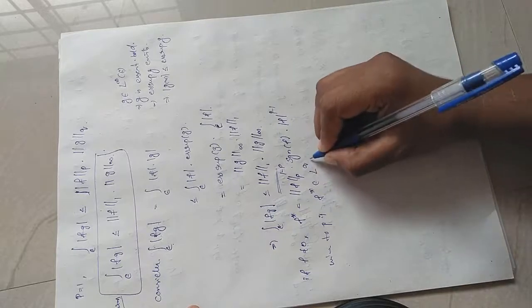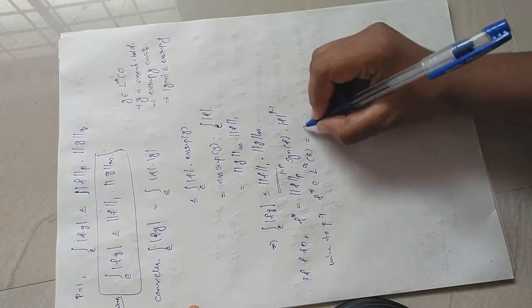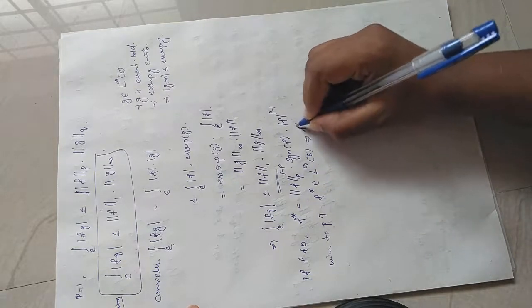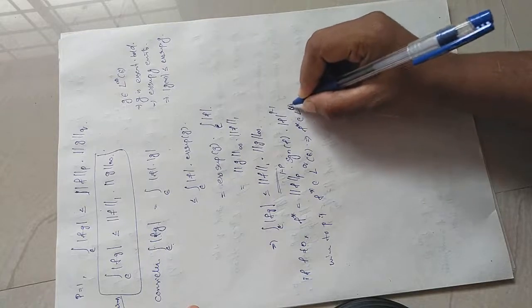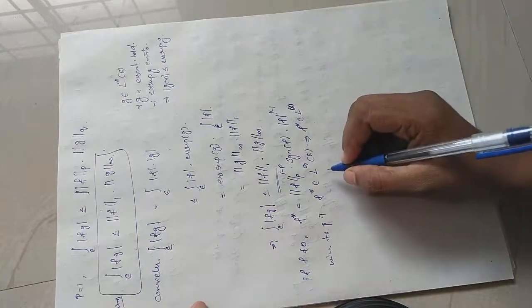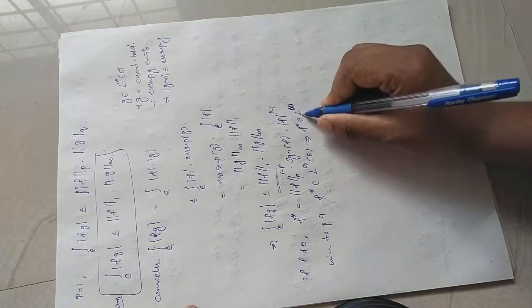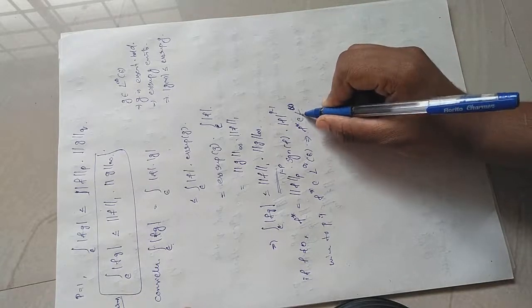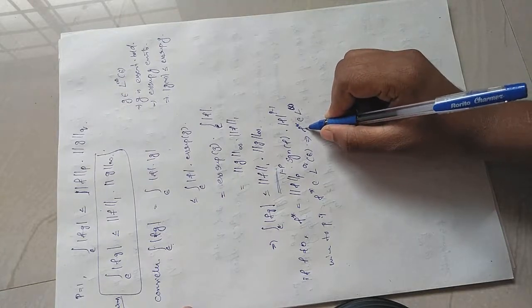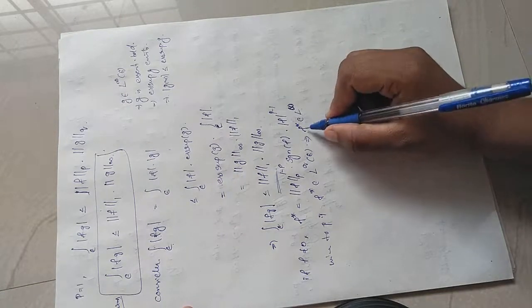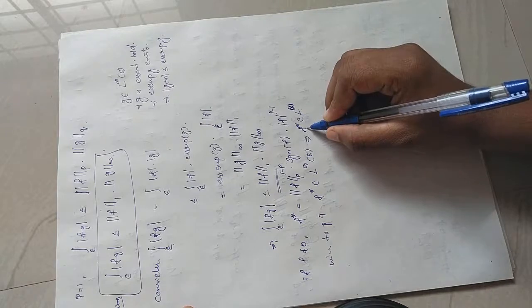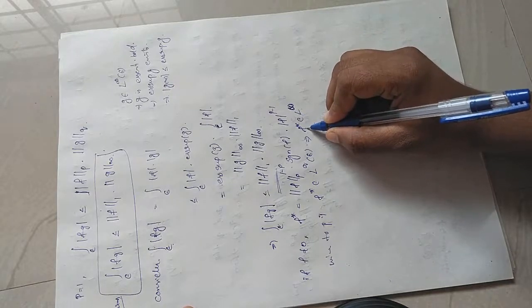Here LQ of E is nothing but L infinity. That is, we need to prove f star belongs to L infinity. So how will we prove this function f star belongs to L infinity? We need to prove that f star is an essentially bounded function. So for that we need an essential bound for this function f star.